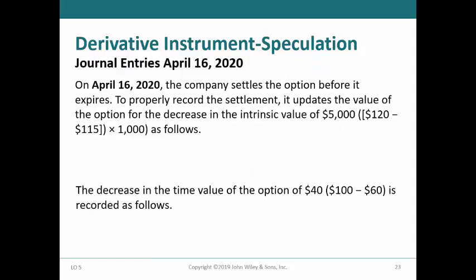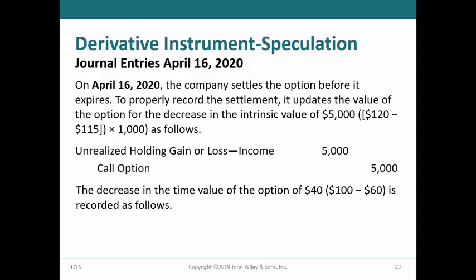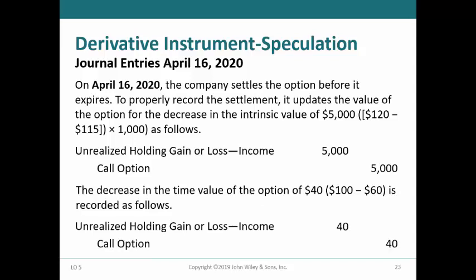On April 16th, Baird would record the unrealized holding loss for the $5,000 decrease in the intrinsic value since the market price dropped from $120 to $115 by debiting unrealized holding gain or loss income and crediting call option for $5,000. To record the decrease in the time value, Baird would debit unrealized holding gain or loss income for $40 and credit call option for the same amount.